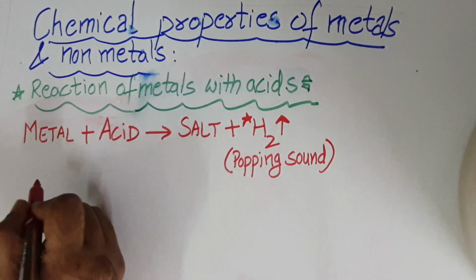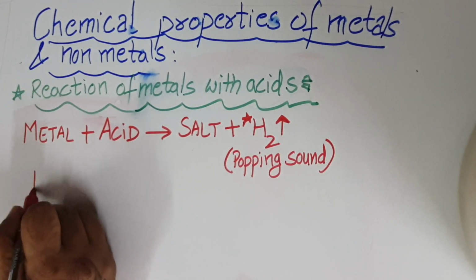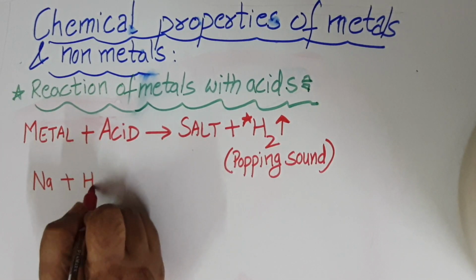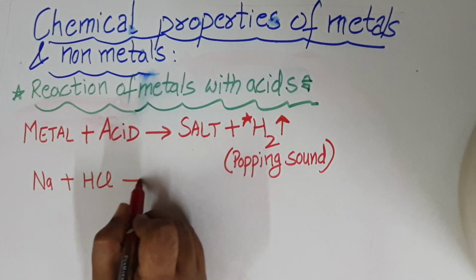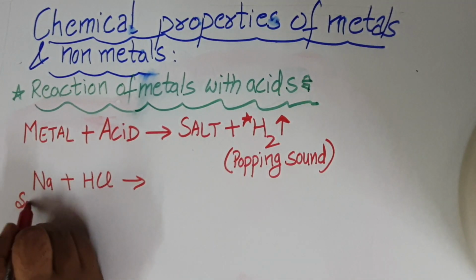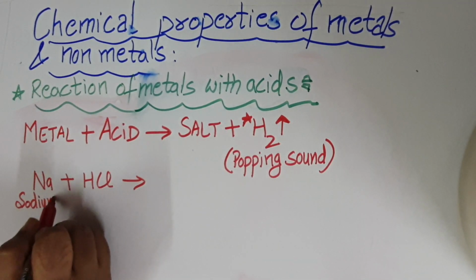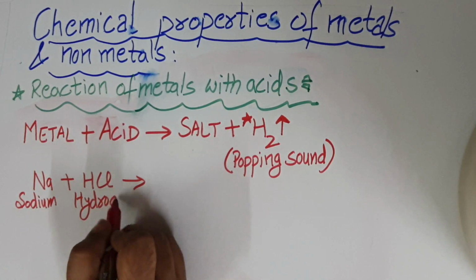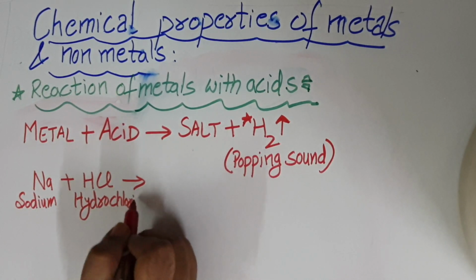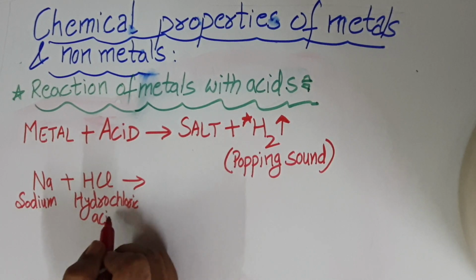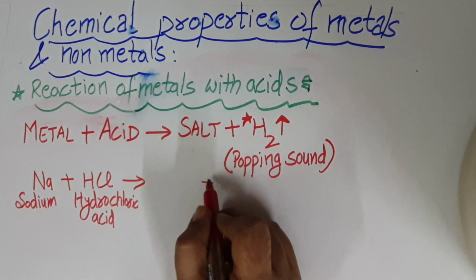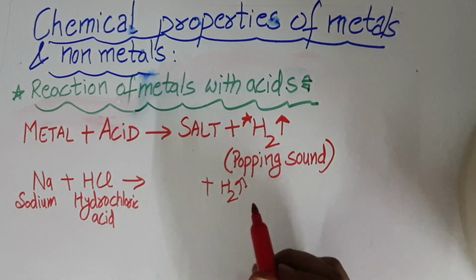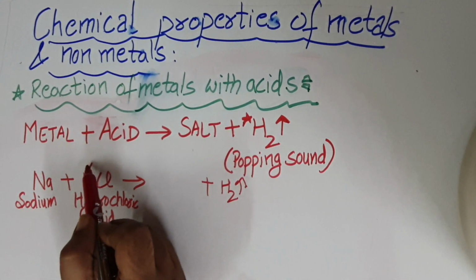Let's take an example. The most reactive metal over here is sodium. Let's take any acid, hydrochloric acid. This is sodium reacting with hydrochloric acid. They will form salt and liberate hydrogen gas. Hydrogen gas is evolved over here, so hydrogen has gone.